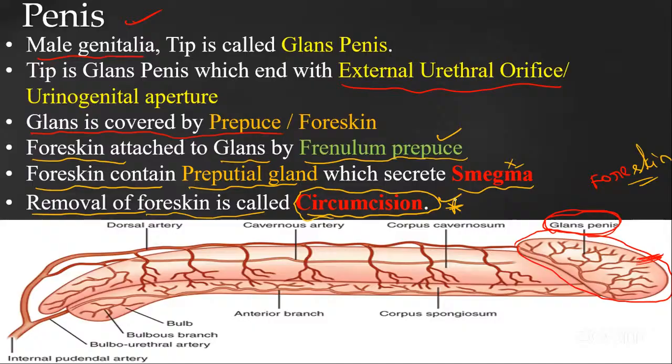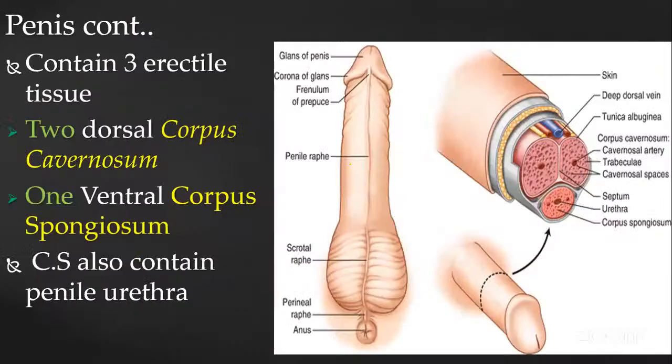Okay, so here we are going to take a cross section. We are taking the cross section of this penis. Here you can see this is the penis. Here you can see this is the urethral opening, from which both the semen and also the urine are released.